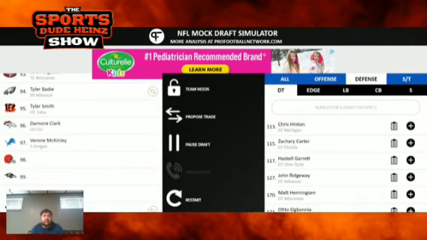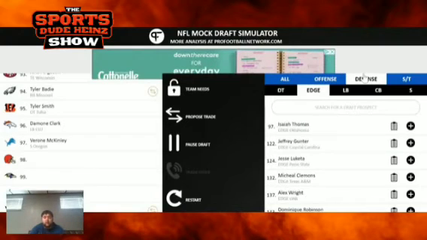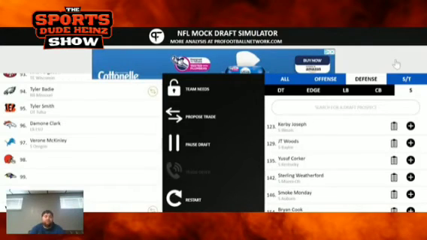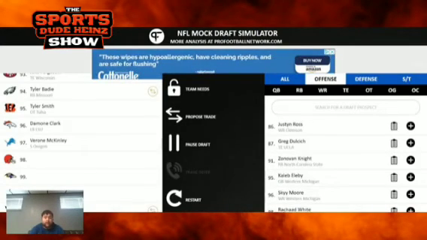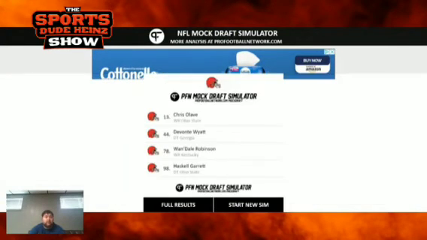I know we took a defensive tackle in the second round, but Haskell Garrett, to me, in my opinion, I feel like this will probably be about where he goes. And he's just one of those players, it's just too good to pass up. You kind of addressed the defensive tackle position already, but at the same time, Haskell Garrett is a phenomenal player who I feel like could be a very nice piece to this Cleveland Browns defensive line. We're going to take Haskell Garrett. I know some people might not like that, and I can understand, especially taking 2 defensive tackles in the first 3 rounds. But I feel like Haskell Garrett is a great draft pick here by the Cleveland Browns.